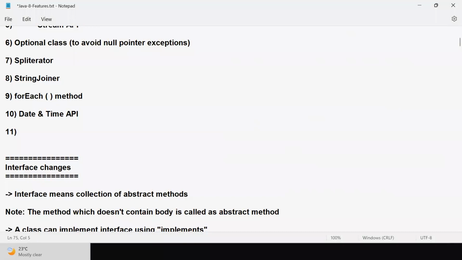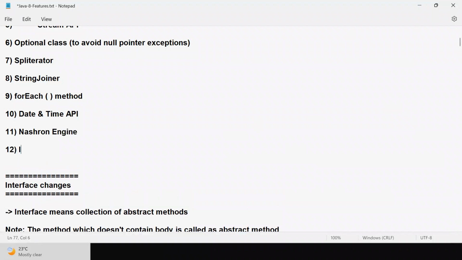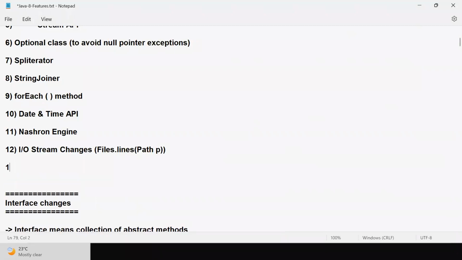I have added. One is Nashorn engine we discussed, and IO stream changes we discussed. IO stream changes, that is the Files.lines method we discussed, which is used to read all the lines of the file at a time. And we discussed the Base64 encoding and decoding process. Base64 encoding and decoding process also we completed. All right, good.